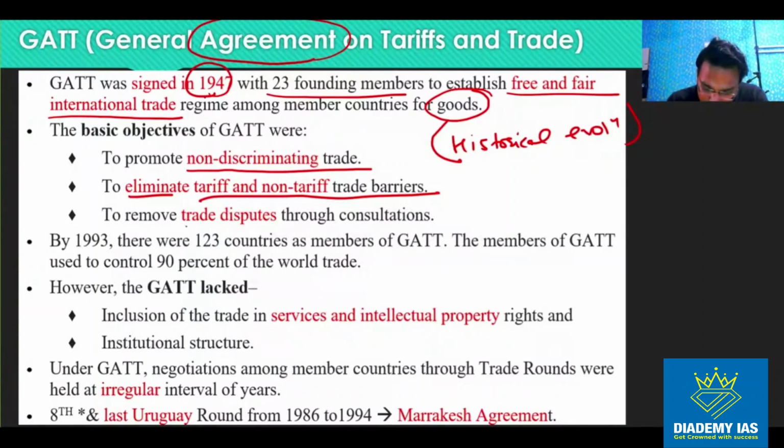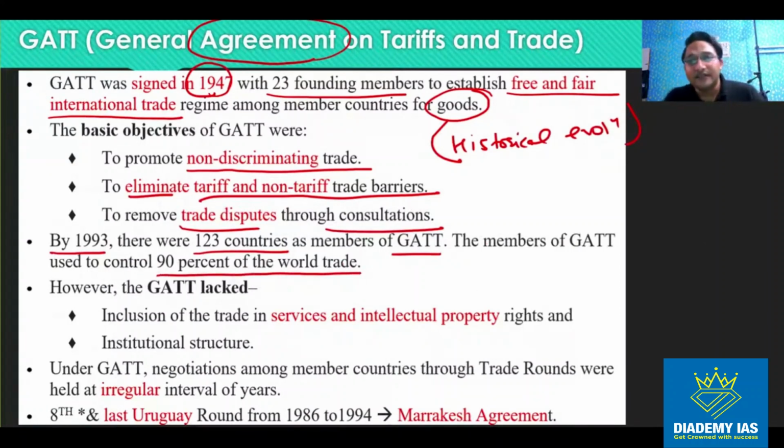Third, to remove trade disputes through consultations, right? We were in the era of the Second World War. There were a lot of disputes, including trade disputes. So the effort was made with the help of this agreement that all the trade disputes among the countries should be resolved with the help of consultation with each other, right? By 1993, 123 countries had joined GATT. The members of GATT used to control 90% of world trade. That means the majority of the countries who were actively trading with other countries joined this grouping, right?